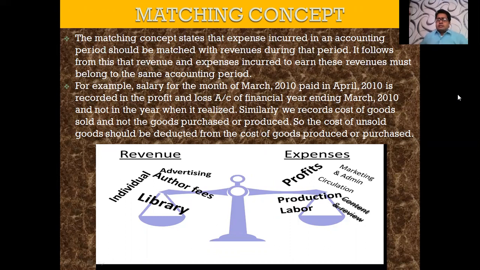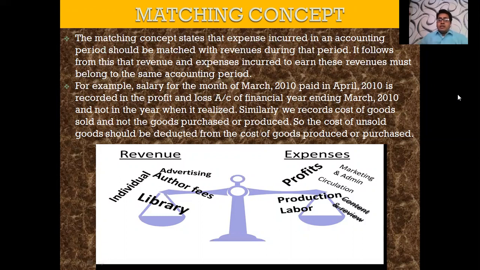For example, salary for the month of March 2010 paid in April 2010 is recorded in the profit and loss of the financial year ending 31st March. Why? This is because the matching concept says that you are required to match the expense with the revenue of the accounting period in which it occurred. It occurred in March, but you have paid in April, but it belongs to the month of March. So you will match it with the income of the March month only.